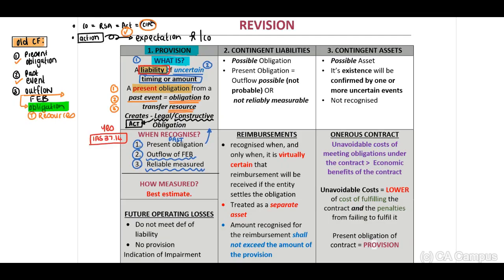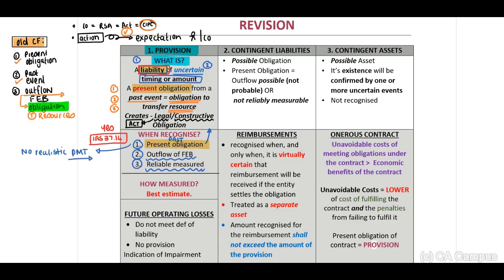Okay, now when we look at a present obligation, guys, let's just quickly recap. Present obligation, what is this again? There is no realistic alternative but to pay, to transfer resources. And the key word, guys, please include this.